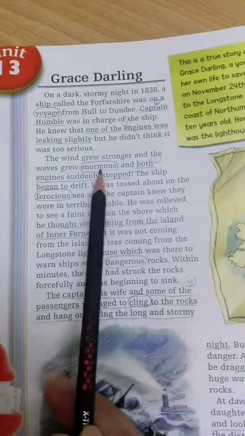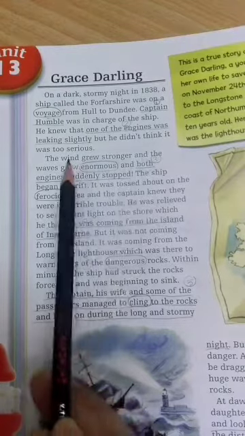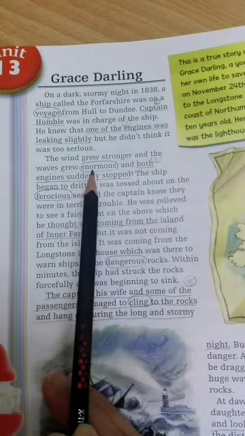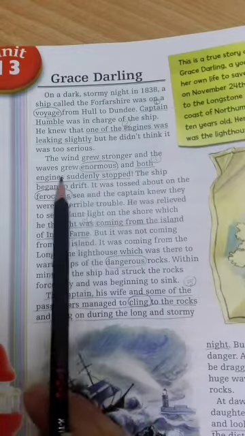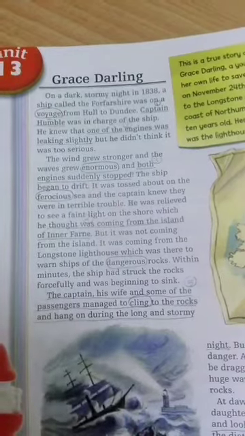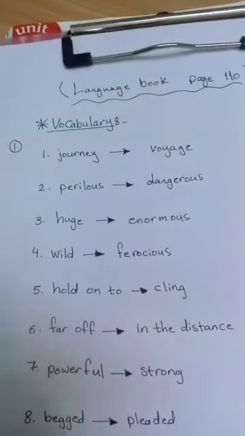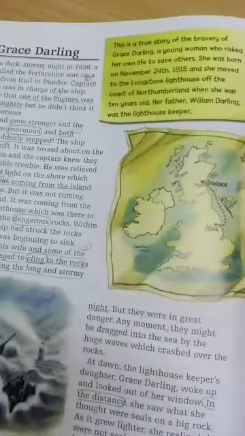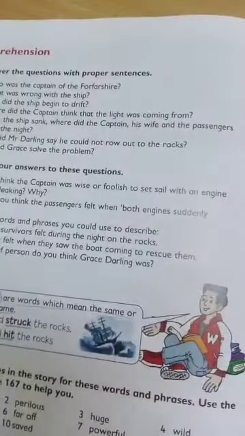They are synonyms, so you can replace them. You can say the wind grew stronger and the waves grew huge, and both engines suddenly stopped. And this is how we should write these words: perilous, dangerous, huge, enormous. Let's now see the fourth word.